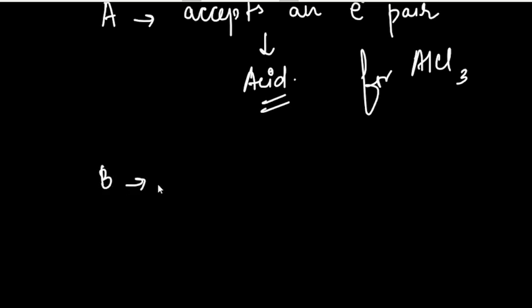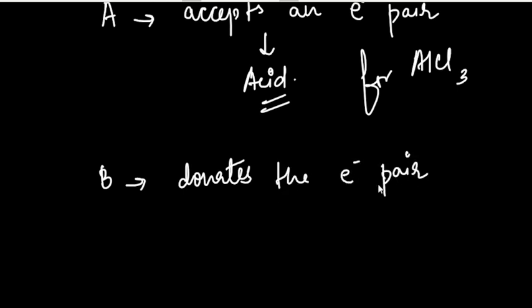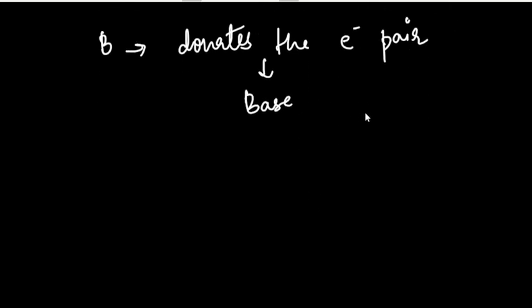According to Lewis, a base is the opposite of an acid: it donates an electron pair. A very beautiful example is ammonia, NH3.